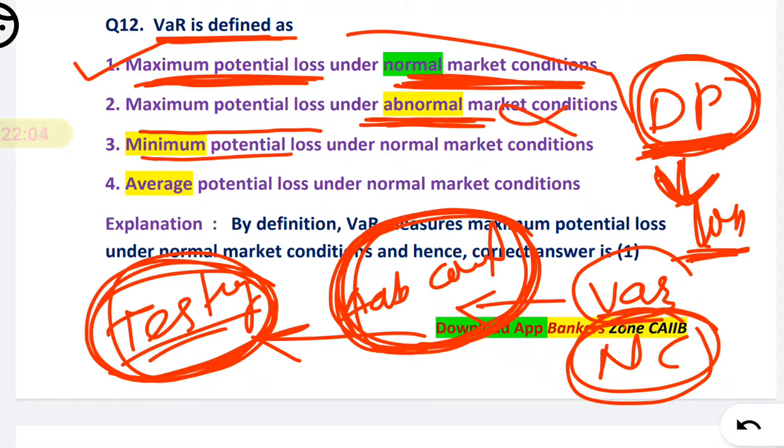It is not a minimum, it is a maximum loss. It is not average, it is a maximum loss. Okay, so the first will be the correct option.